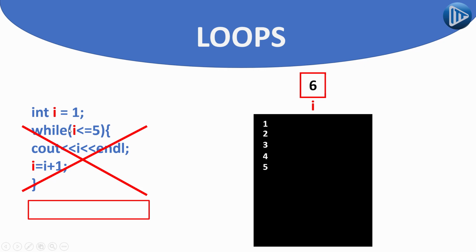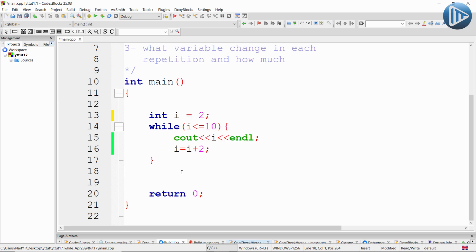So that's what happened when we create our while loop. That's how a while loop works step by step: first we define the starting point, which in this case is that we are going to start printing at the number 2. Then we define the condition that tells the computer until when we are going to repeat printing the value I, which in this case is until I becomes bigger than 10. And then finally we define by how much I increases in each step.